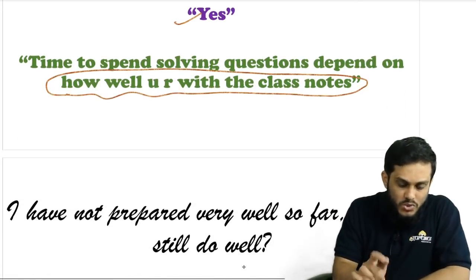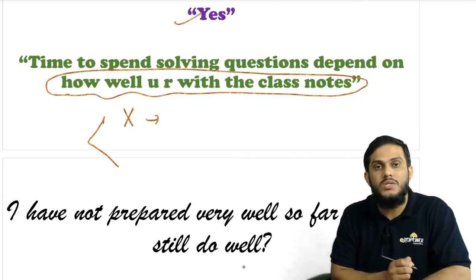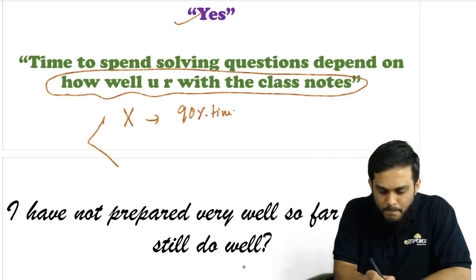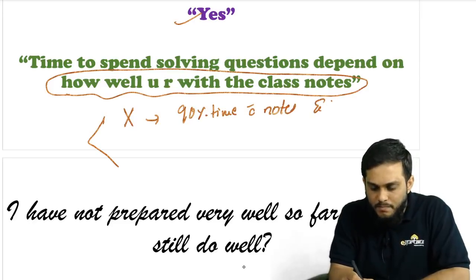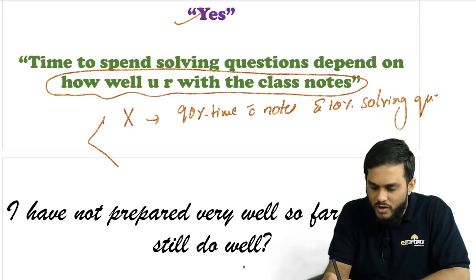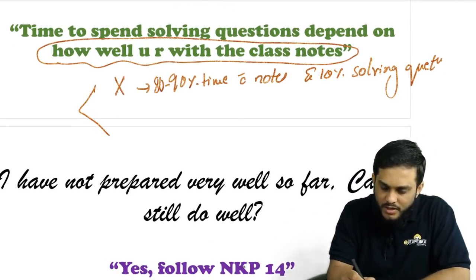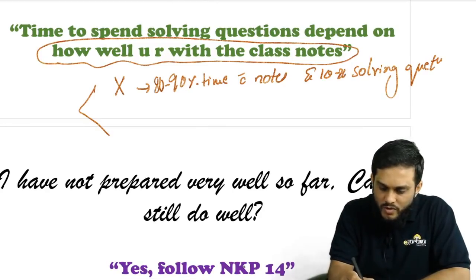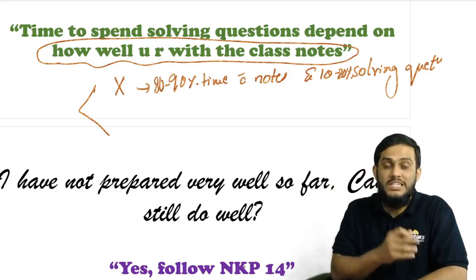See, there are two scenarios here. If you are not very well with the notes, spend 90% of the time reading notes and 10% in solving questions. You can keep 80 to 90% and 10 to 20%. 80 to 90% of the time you have to spend with the notes, 10 to 20% in solving questions.